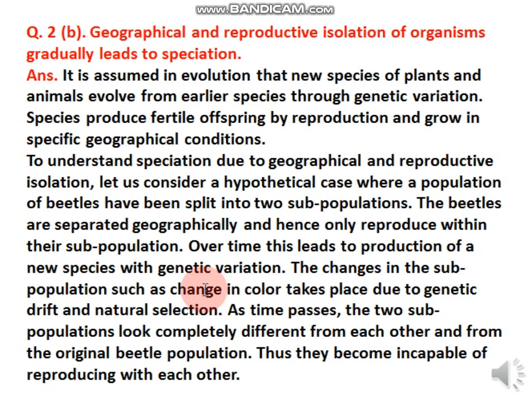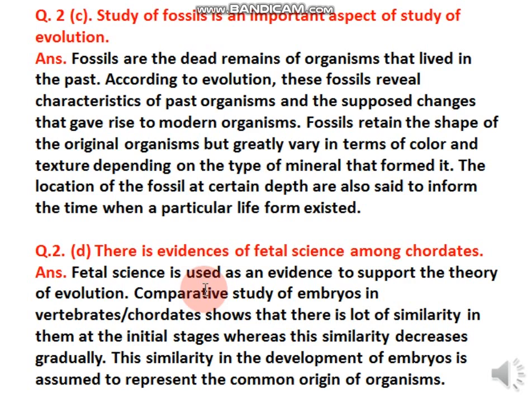Over time, this leads to production of a new species with genetic variation. The changes in the subpopulation, such as change in color, take place due to genetic drift and natural selection. As time passes, the two subpopulations look completely different from each other and from the original beetle population. Thus, they become incapable of reproducing with each other. Now, C: study of fossils is an important aspect of study of evolution. Fossils are the dead remains of organisms that lived in the past. So you have to explain how fossils prove evolution. So you can note down this answer.